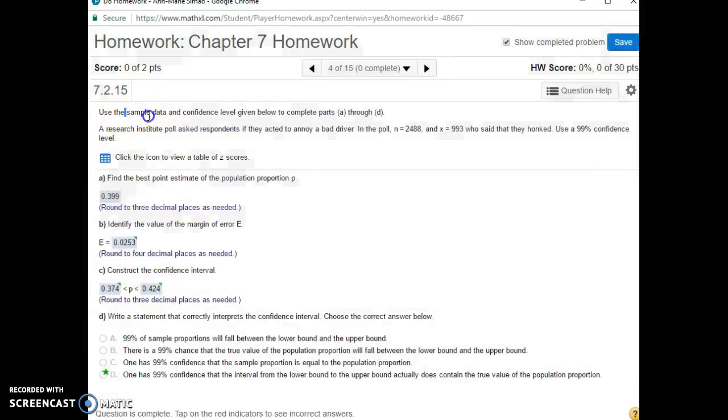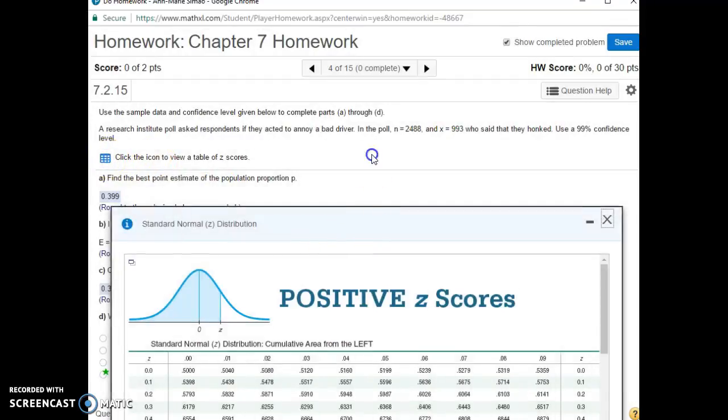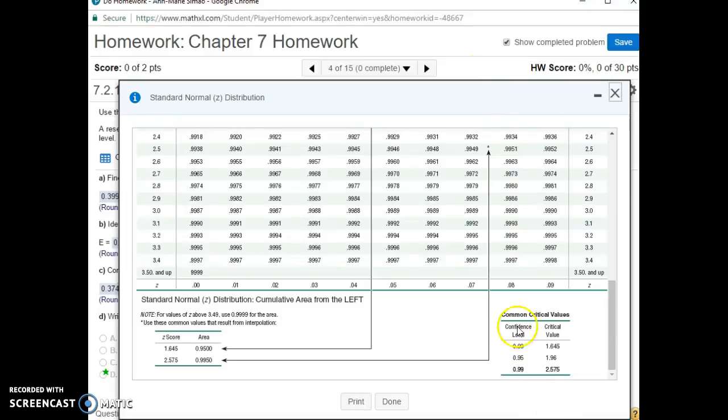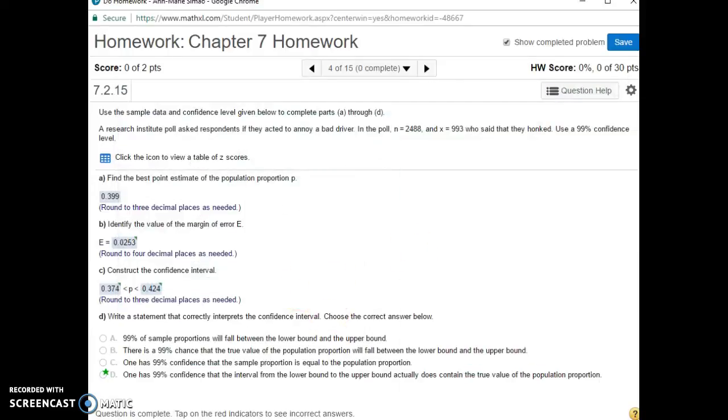The next problem is use the sample data and confidence level given to complete parts A through D. A research institute poll asked respondents if they acted to annoy a bad driver. In the poll, N equals 2,488. That means they polled 2,488 people. X equals 993. 993 said they honked. Use a 99% confidence interval and then click on the icon here to see the value of z-scores. So if I want to be 99% confident, you see down here, if you scroll all the way to the bottom, common critical values, 99%, we're going to use 2.575. So on this one, I am going to open this up in Excel.